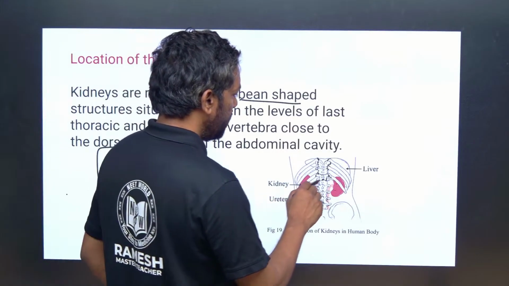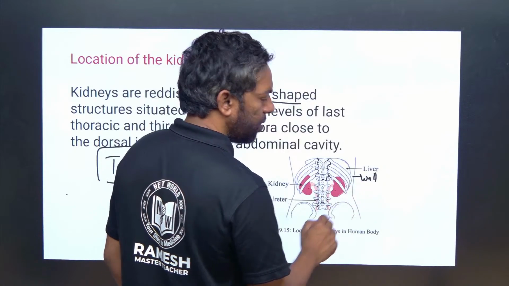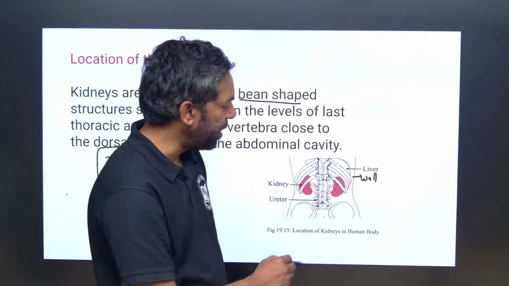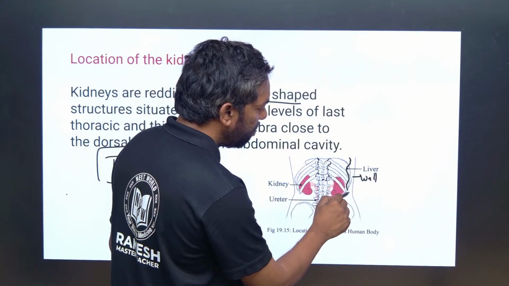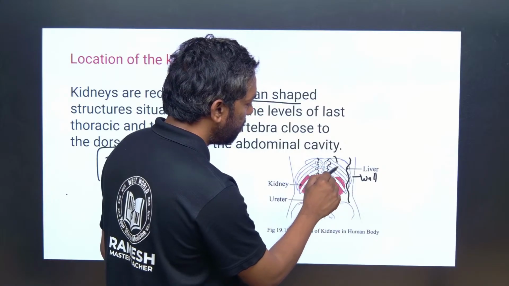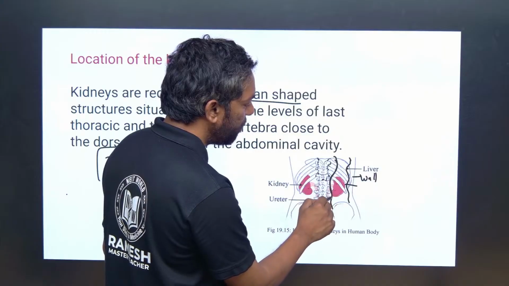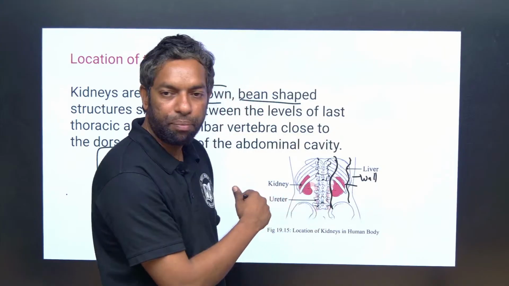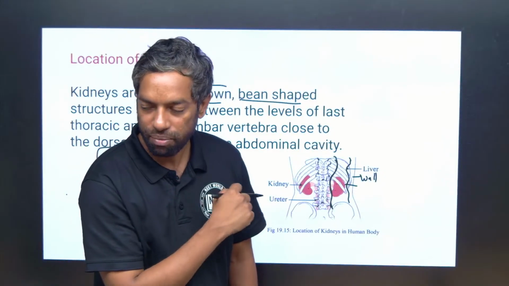This is the body wall, dorsal side. There is a parietal peritoneum. Here, parietal peritoneum. This is the body wall, parietal peritoneum. Behind the parietal peritoneum is called the retroperitoneal organ.